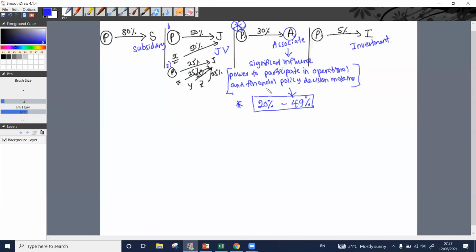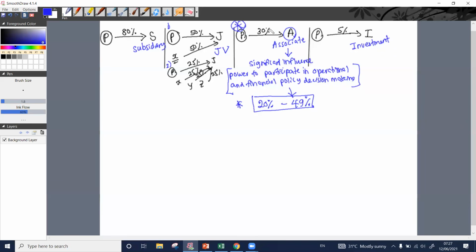If they have 10 board of directors, if we can appoint 3, if we can appoint 2, if we can appoint 4 out of them, still it is an associate for us.